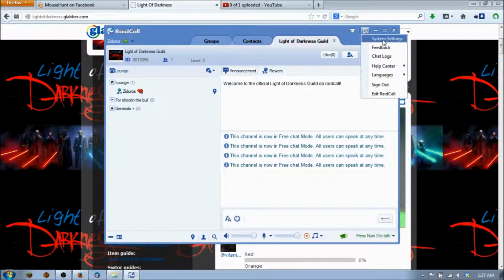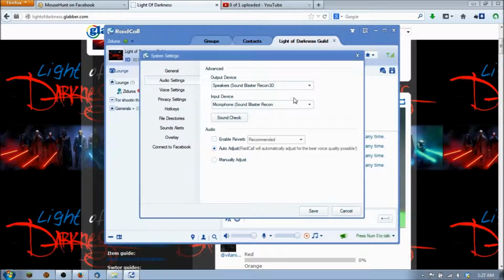So let's look at a couple of the settings here real quick. One thing that you're going to want to make sure you notice here is input device. If you're using a microphone, like I'm currently using my headset microphone, you're going to want to make sure it's set to that and not microphone array. If you set it to what you hear, that's going to be whatever your computer is set up to hear through inputs or what have you. Microphone array, if you're on a laptop, could come from the microphone that you have up next to your webcam or wherever it happens to be on your machine. You don't want to do that. Just leave it on that microphone.